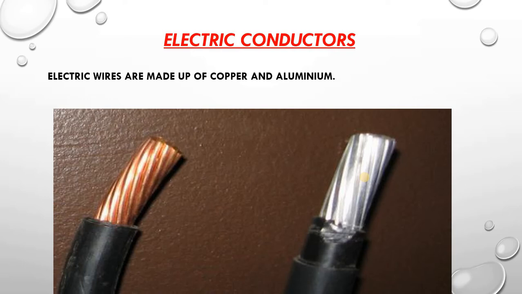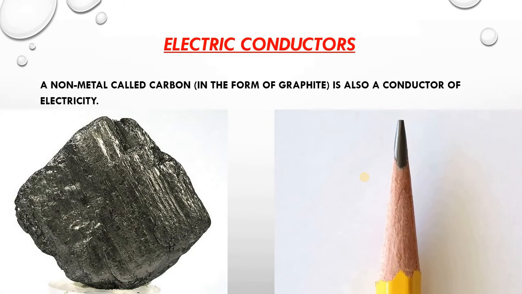For example, the objects such as, you can say, coin, since it is made up of metal, stainless steel, copper. Okay, key is made up of stainless steel. Then pins are also made up of stainless steel. Aluminium foil, that is also made up of sheet of aluminium. Sewing needle, iron nails, safety pins, all these are the conductors of electricity.